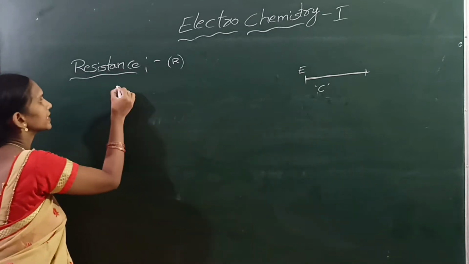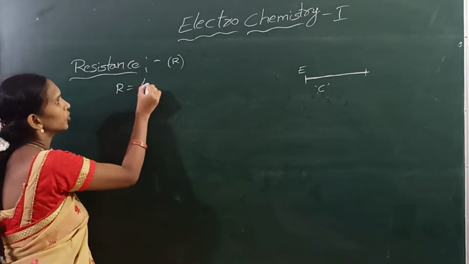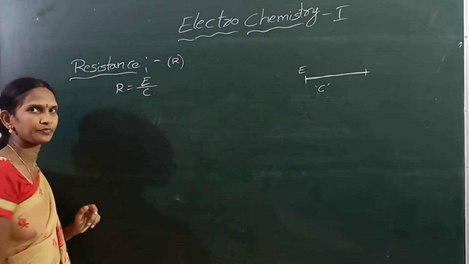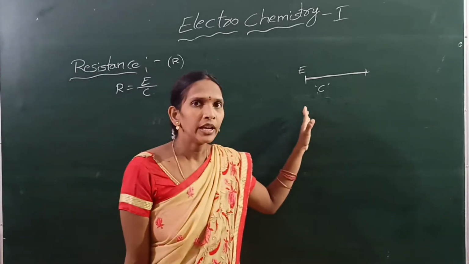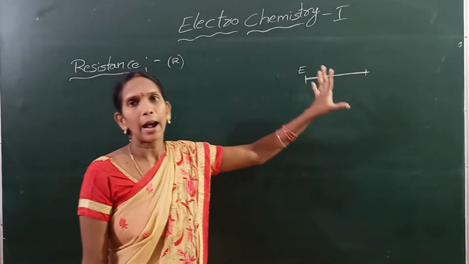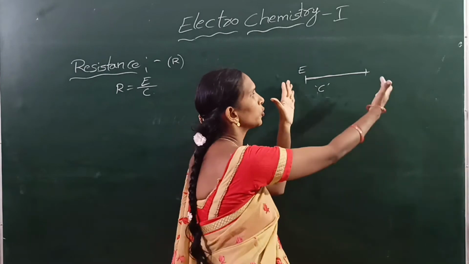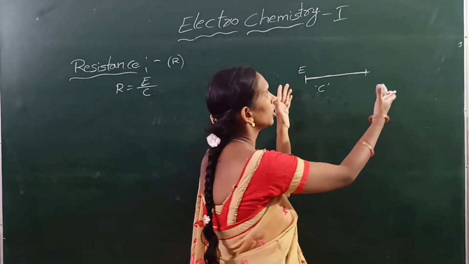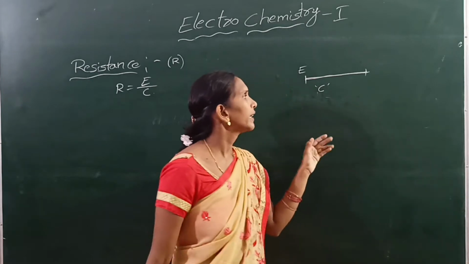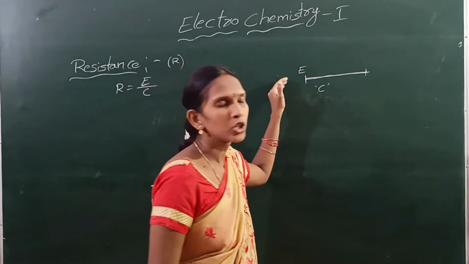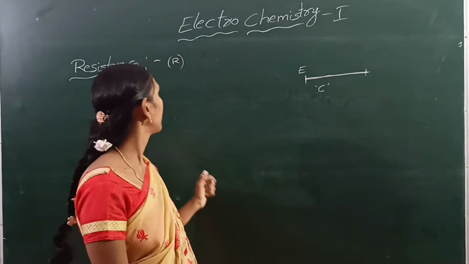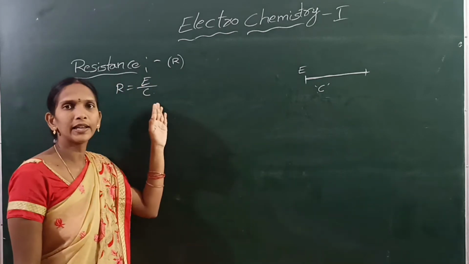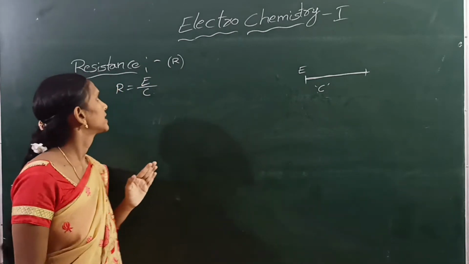That means resistance R is equal to E by C.